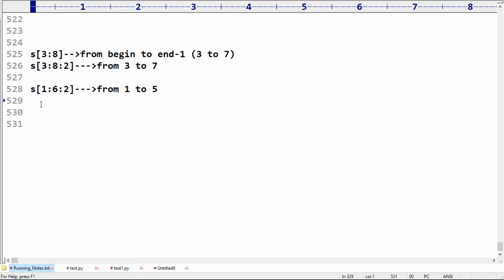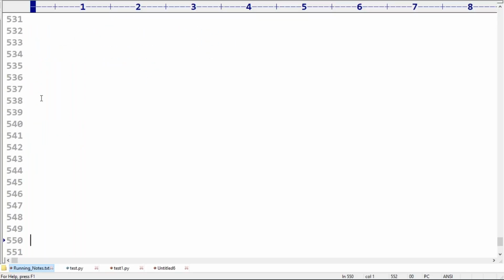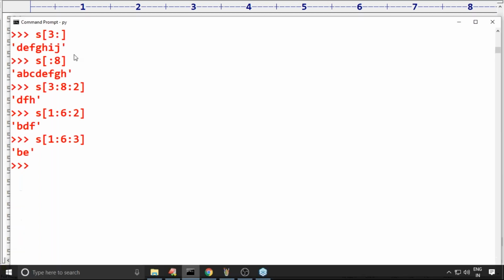Okay. Now the next thing, you have to tell immediately: S of colon 1. If I take that, what is the answer we are going to get? Respond. Colon 1, so from begin to last, because you didn't specify the beginning or the end. Is it forward direction or backward direction? Please confirm. Forward direction, the complete string we are going to get.